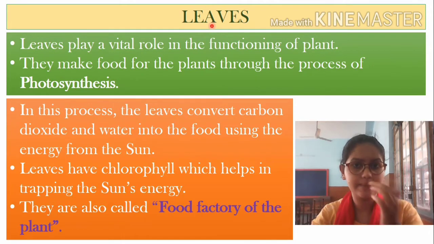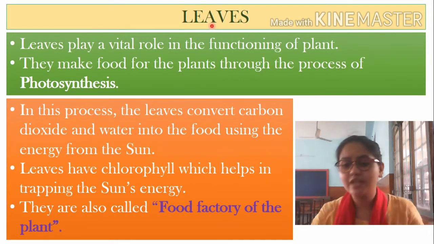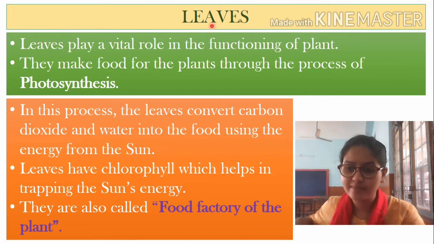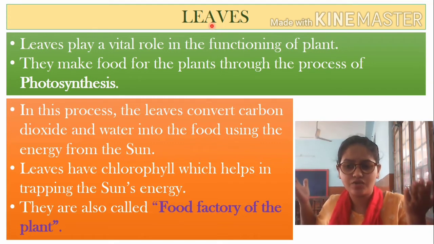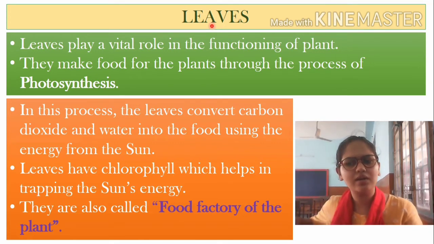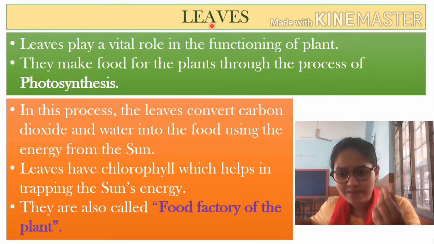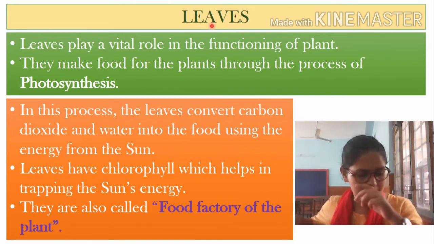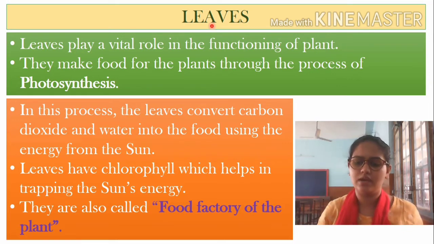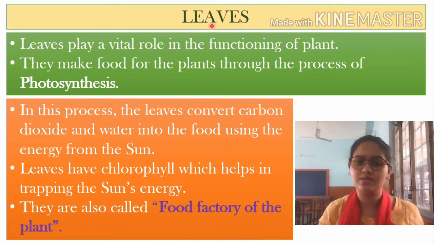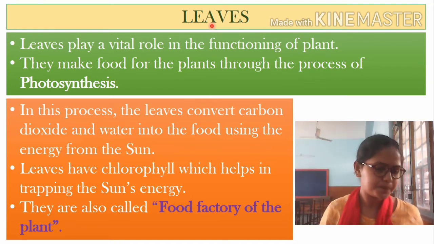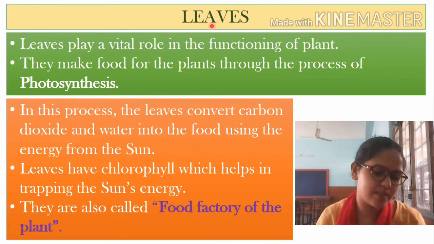Now we are going to start our next topic: leaves. As we learned about the different types of trees, shrubs, herbs, why they are known as herbs, shrubs, and trees, and about special trees, now we are going to learn about leaves, because they are also important, right? If you want to learn from your book, open the 8th chapter, Plants and Their Leaves, page number 60. Now on page 60 we are going to learn about leaves.